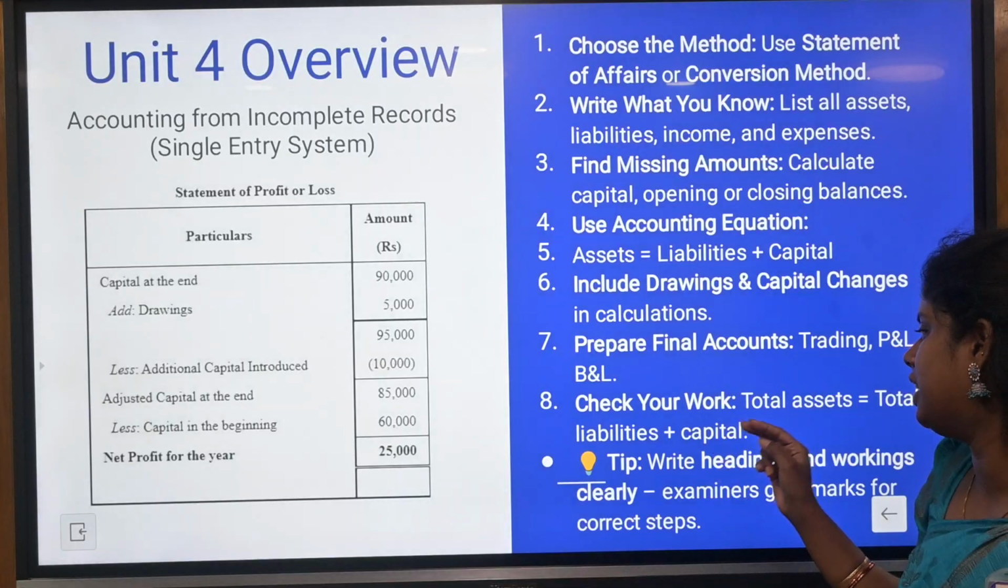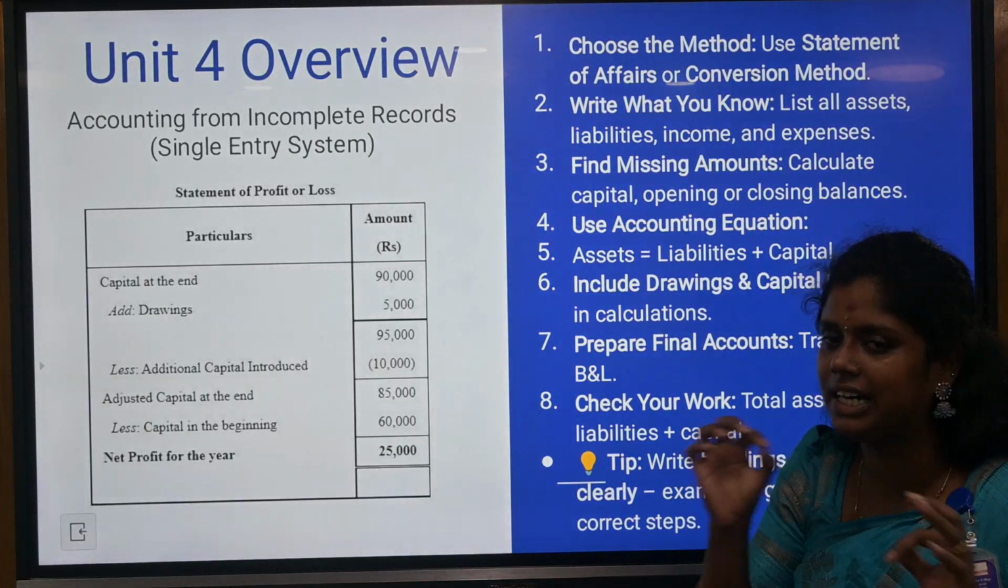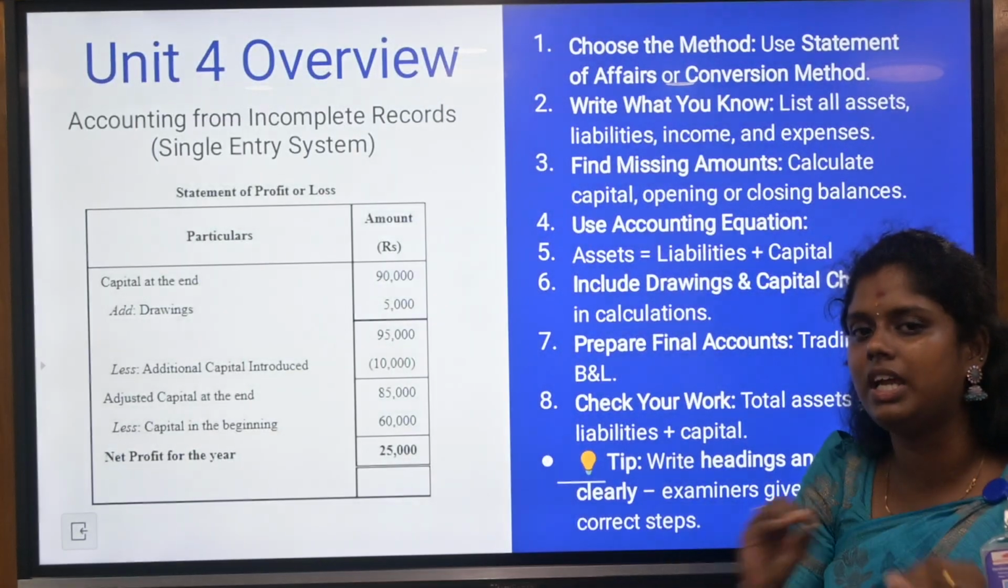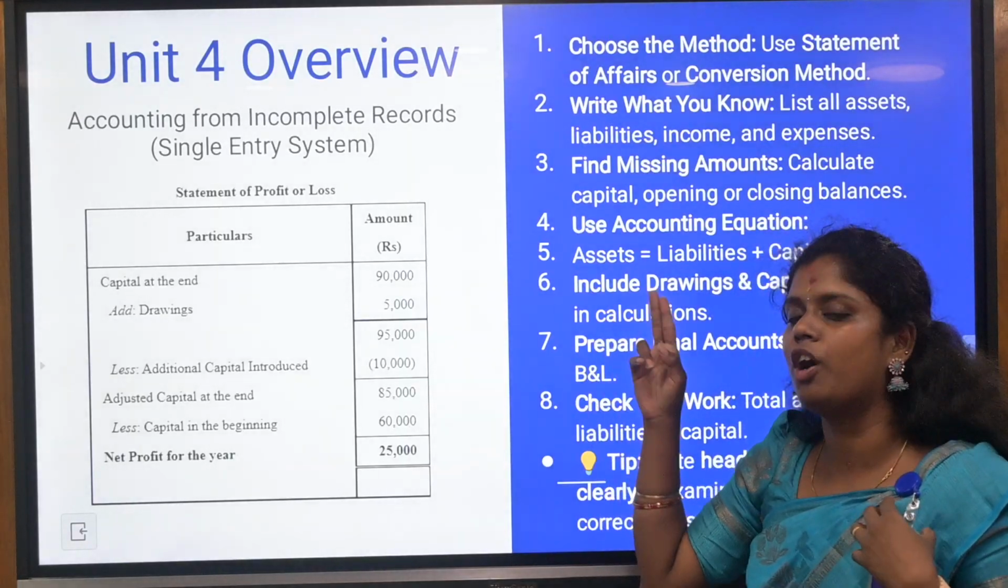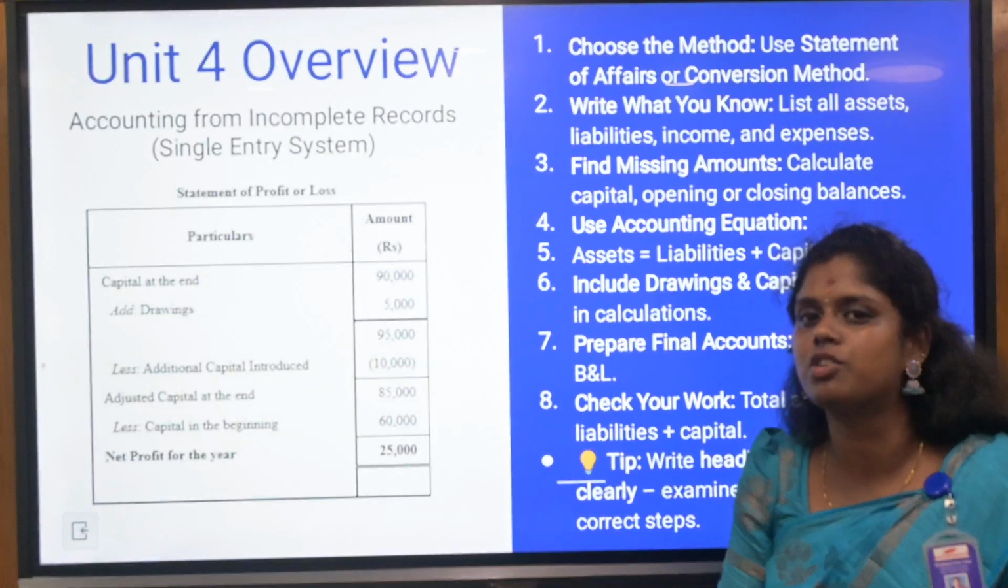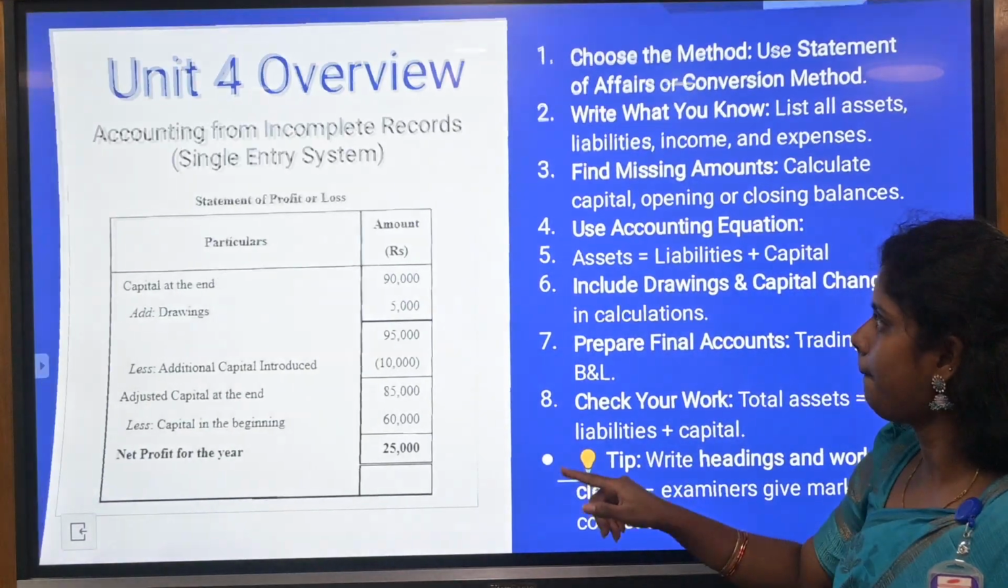So the tip over here is write headings and workings clearly. You need to mention the accounts very clearly. You need to give the working note for every statement of affairs sum, which is incomplete records of the particular accounts.